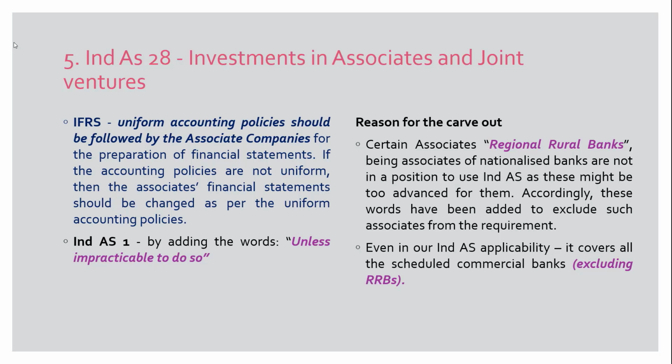If the accounting policies are not uniform, the associates' financial statements should be changed as per the uniform accounting policies. But IND AS has carved out by adding a few words, like unless impracticable to do so, where it is impracticable to apply this uniform accounting policy.